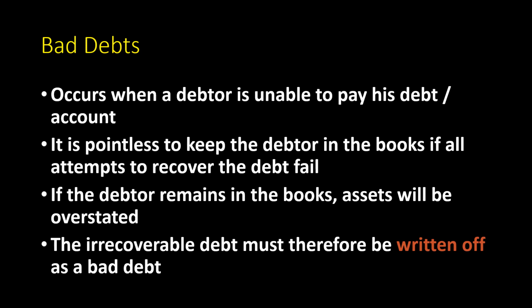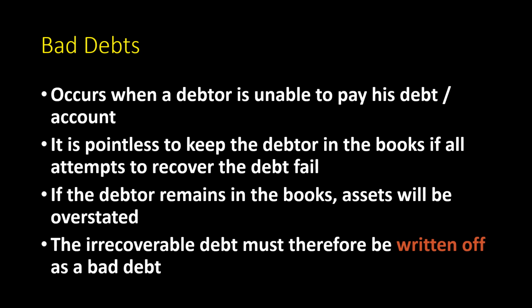Right, so sometimes we can't find our debtors and they haven't paid their accounts. We send them reminders, we phone them, we email them, but they still don't come in to pay their accounts. They are over 60 days due. They're not paying. We send tracing agents to find them. They also can't find them. So we've explored every means to try and find our debtor so that he can pay his account, but we can't seem to find the debtor. If all attempts to look for the debtor fail, then we write off his account as a bad debt.